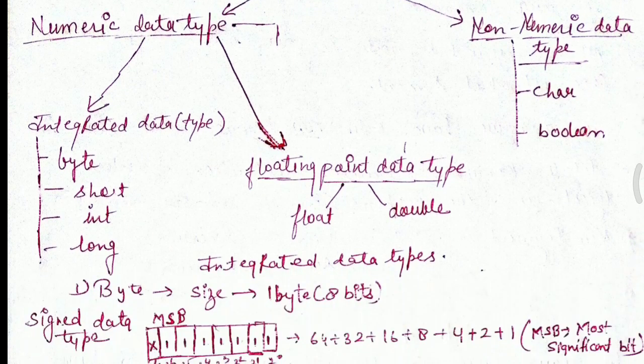The first part of numeric data types is integral data types. It contains four types: byte, short, int, long. These are the integral data types. Whenever you use integer values, these data types are used in the programming language. Floating point data types: first one is float, second is double.